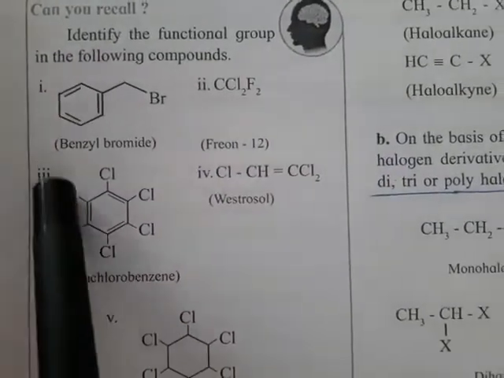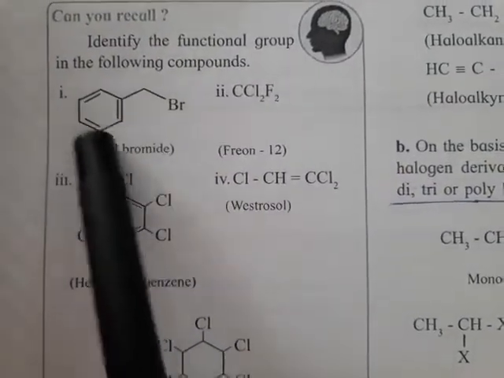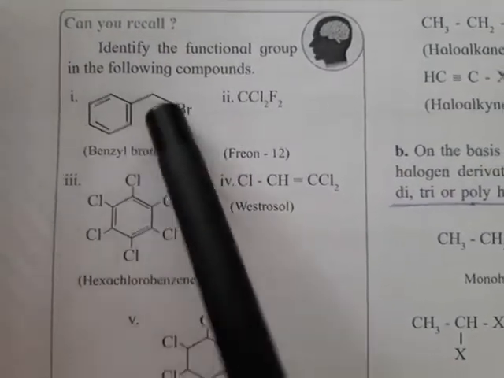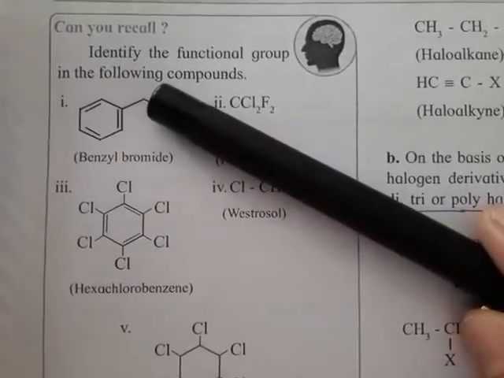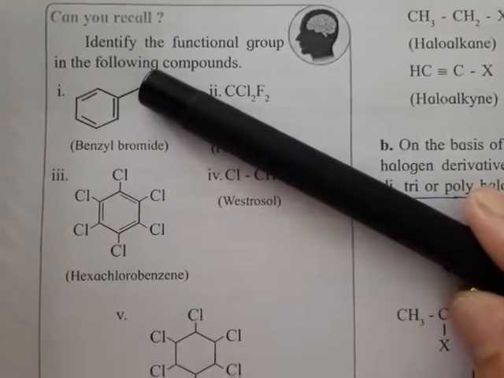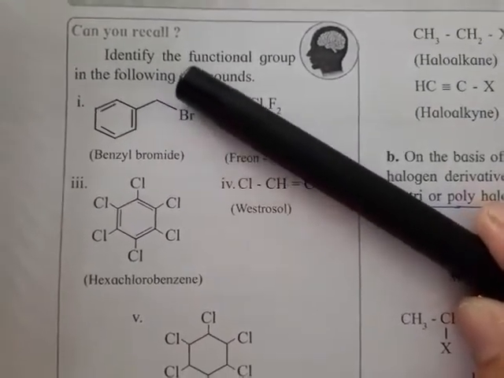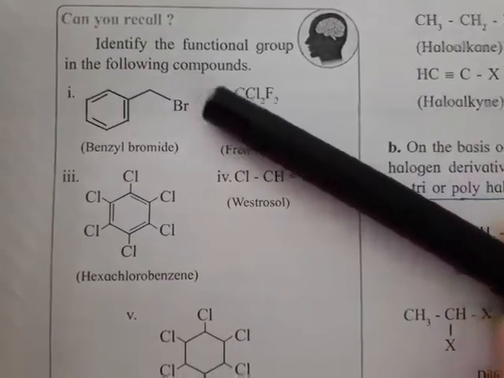So the first example given here is benzyl bromide. See, it was before toluene, benzene ring attached to this CH3. Ignore this Br attached to this. One hydrogen is replaced by Br. So it is toluene, and one hydrogen of this is replaced by one halogen. So it becomes benzyl bromide.